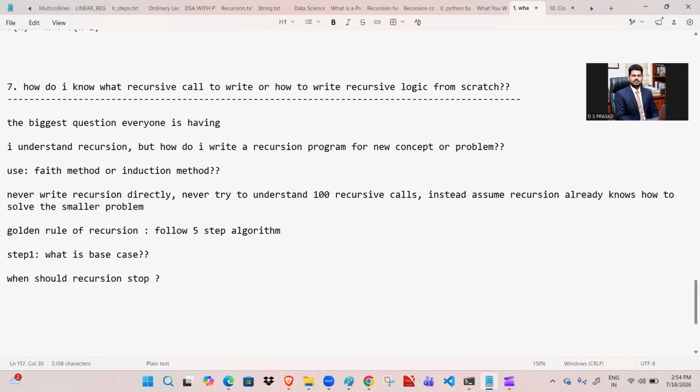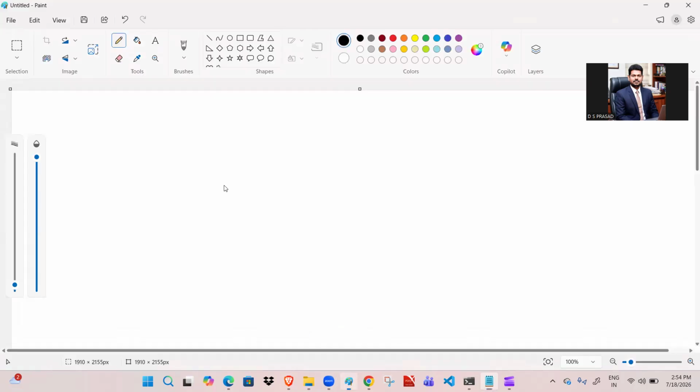Every recursion must stop somewhere, and that somewhere is called the base case. Think of it like that. If I take an example, can you discuss it next? We have already discussed an example previously, so we are going to see that.